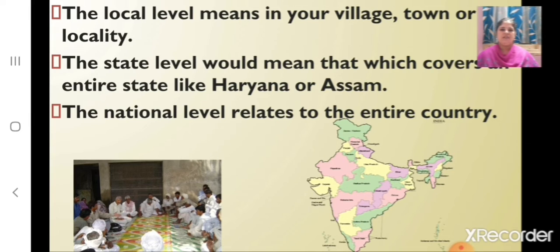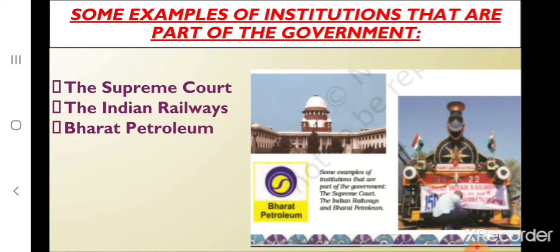And the state level would mean that which covers an entire state like Haryana or Assam. And the national level relates to the entire country. Children, can you tell some examples of institutions that are part of the government? Some examples of institutions that are part of the government are the Supreme Court, the Indian Railways, and Bharat Petroleum.